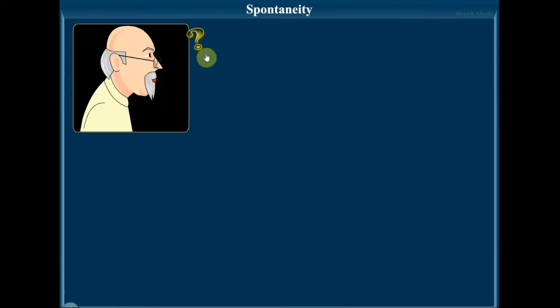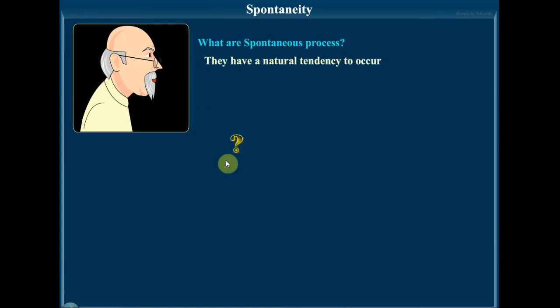For example, water flows down the hill without the help of an external agency. But water cannot flow up the hill of its own. It can be made to flow upward only by the use of some external agency. So these are some examples of a spontaneous reaction. What are spontaneous processes? This is what we are going to learn. They have a natural tendency to occur only in one direction.